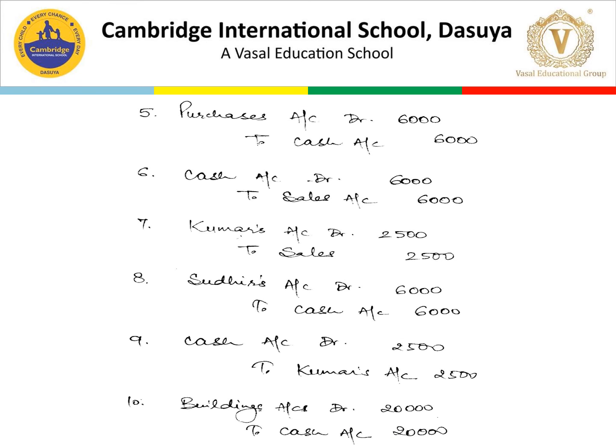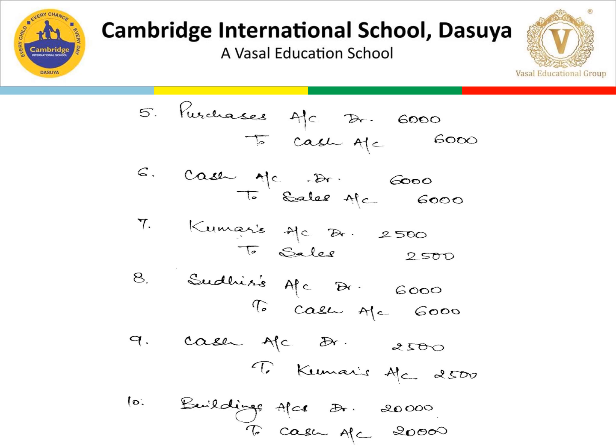The next is purchases account debit to cash account 6,000 rupees. Then the entry for transaction number 6 is cash account debit to sales account. Then next is Kumar's account debit to sales account rupees 2500.